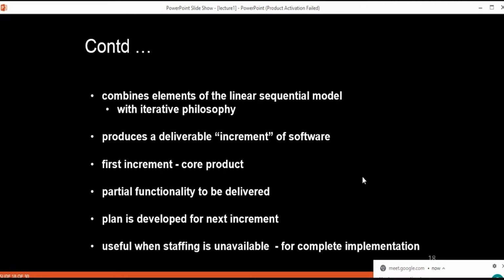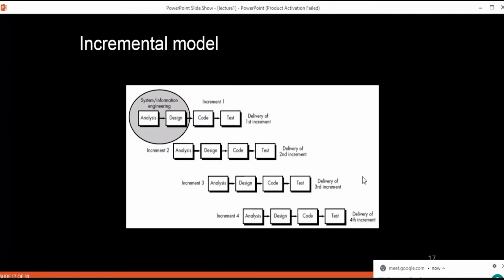And you can say that early increments are stripped down versions of your final product, but they also provide capability that serves the user requirement, and they also provide a platform for evaluation by the user, because based on those early deliveries the customers are going to give you feedback on whatever errors or bugs are there, and you are going to overcome them, or you are going to deliver the new requirements which come from the user in the next phases or the next cycles.